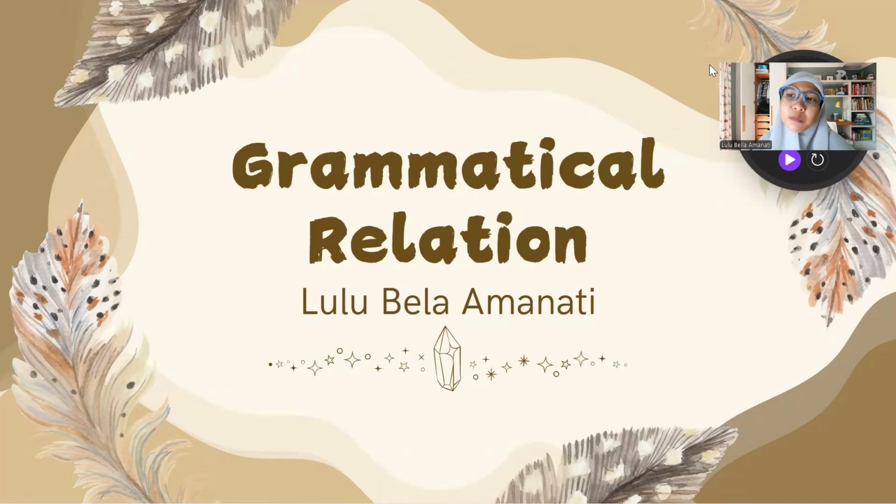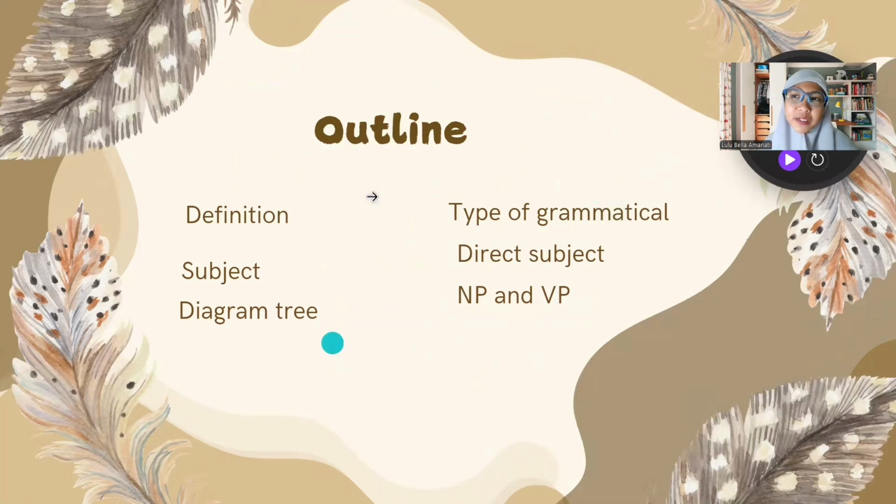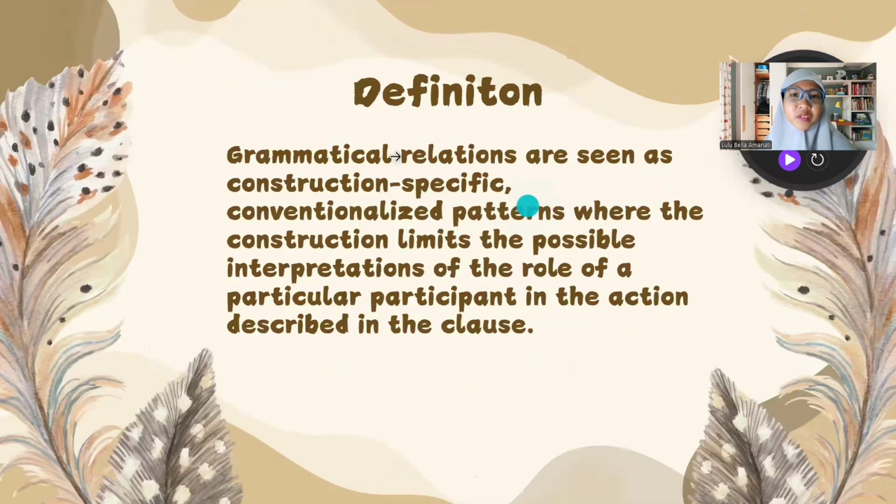Today I will discuss the topic of grammatical relations. This is the outline of my material. Definition: grammatical relations are seen as context-specific conventionalist patterns where the context limits the possible interpretation of the role of a particular principle in the action described in the clause.